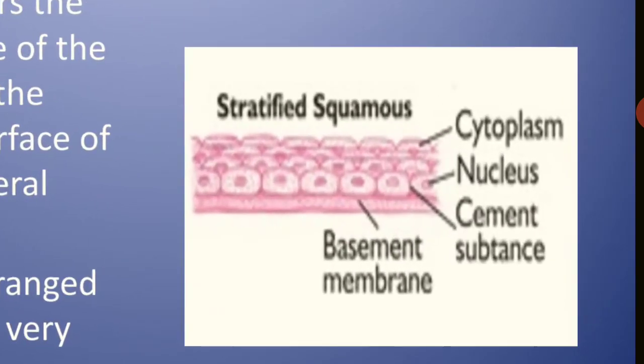Here is the diagram of stratified squamous tissue, a covering tissue. You can see the cytoplasm of this tissue, and the nucleus is already there. And one very important thing: at the base or lining, a cement-like substance is found in these epithelial tissues. This means these tissues rest on a membrane. That membrane is known as the basement membrane.